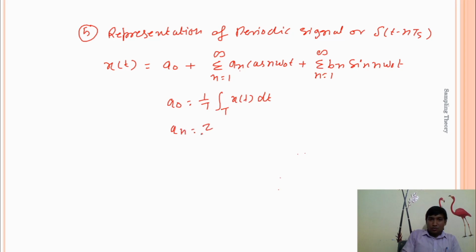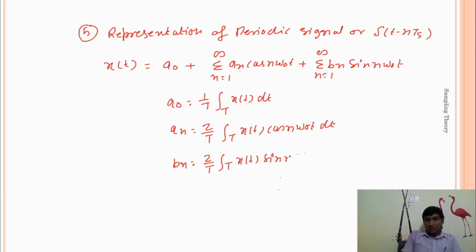An is equal to 2 divided by T, integration over T of x of t cos n omega naught t dt. Bn is equal to 2 divided by T, integration over T of x of t sin n omega naught t dt.